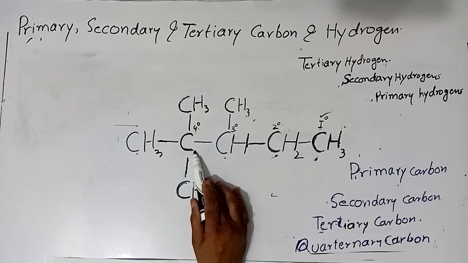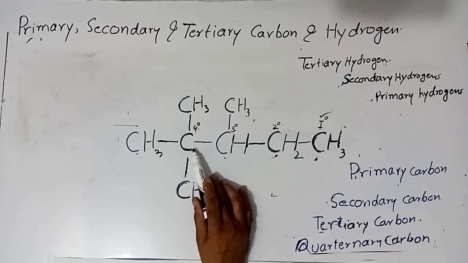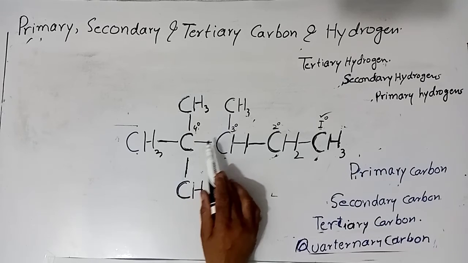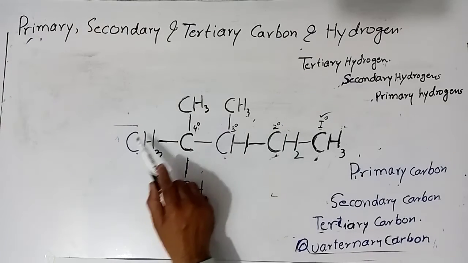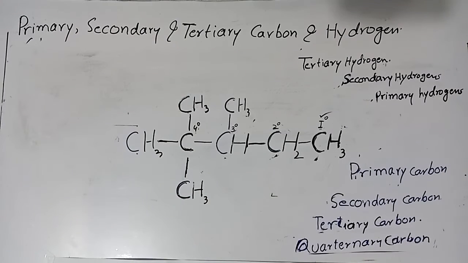And the last one is a 4 degree carbon atom. This atom is attached to four other carbon atoms. So 1, 2, 3 and 4.